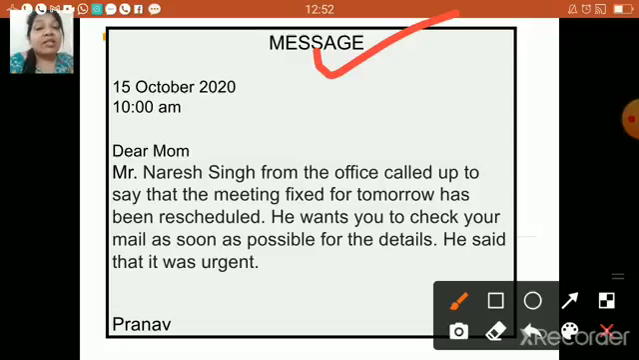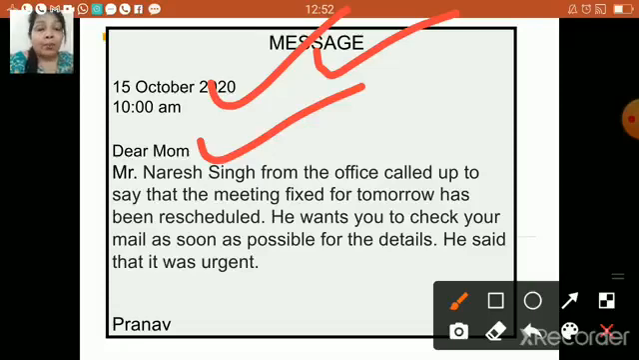Over here we have mentioned an old date, which is 15th of October 2020. Now below the date, what is the next, children? Your timing. If you are drafting the message right now, make sure that you write the correct time over here. Now as we know, Pranav is writing this message to his mom. So he gave a salutation which says, "Dear Mom."